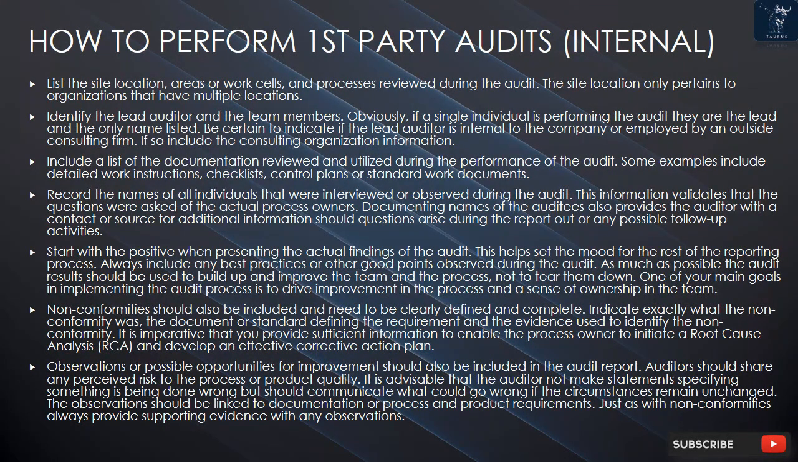Include a list of the documentation reviewed and utilized during the performance of the audit. Some examples include detailed work instructions, checklists, control plans or standard work documents. Record the names of all individuals that were interviewed or observed during the audit. This information validates that the questions were asked of the actual process owners. Documenting names of the auditees also provides the auditor with a contact or source for additional information should questions arise during the report out or any possible follow-up activities.